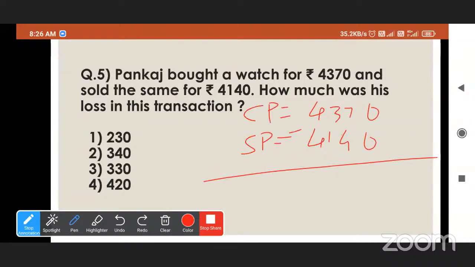Loss is equal to CP minus SP, that is, cost price minus selling price. 0 minus 0 is 0, 7 minus 4 is 3, 3 minus 1 is 2, 4 minus 4 is 0. So how much loss? Correct, 230. First one is very correct.